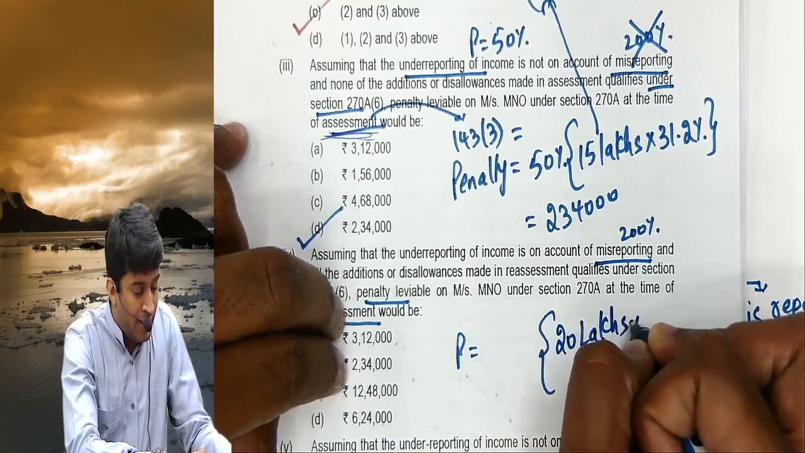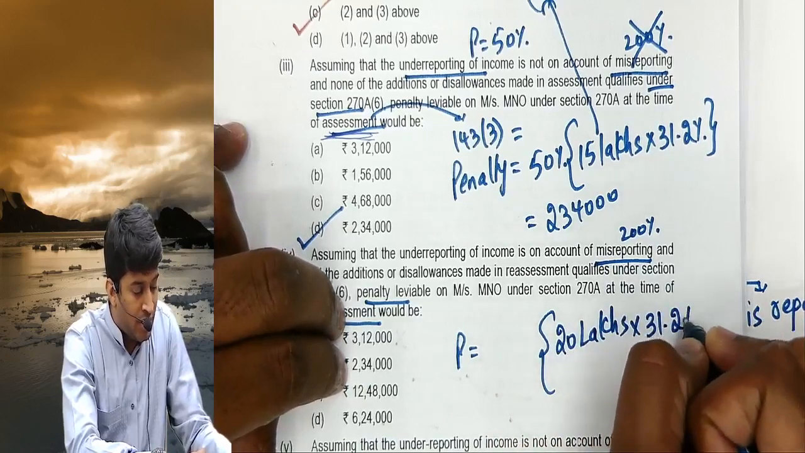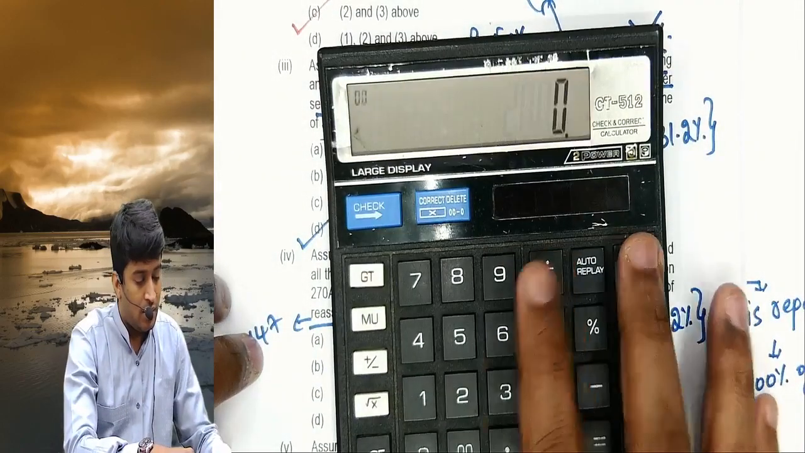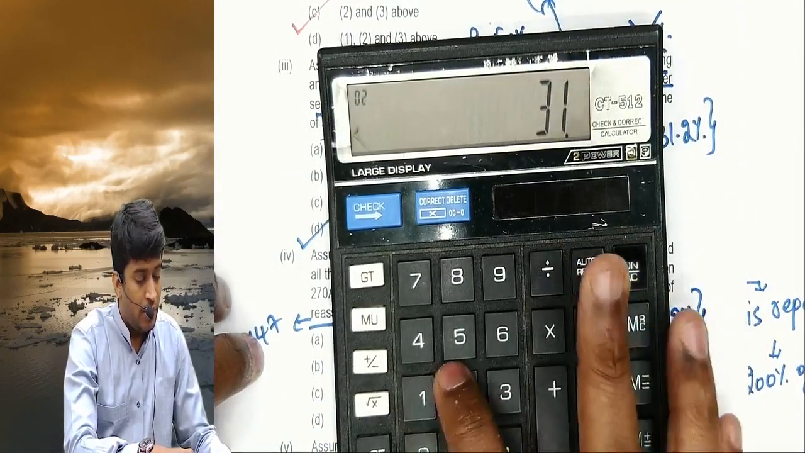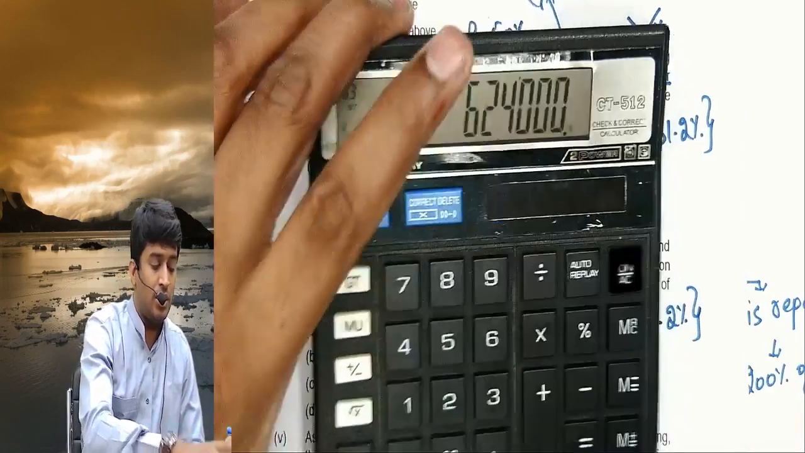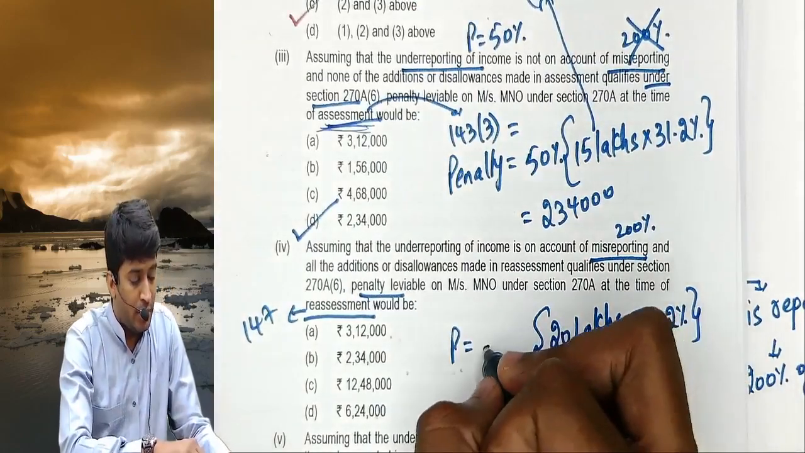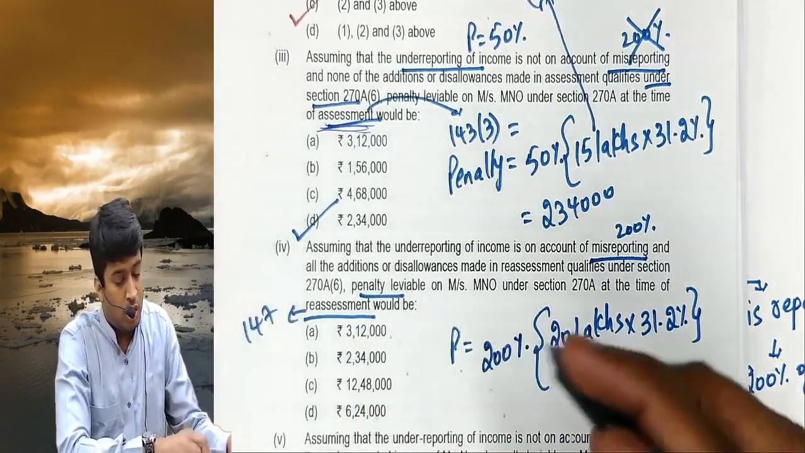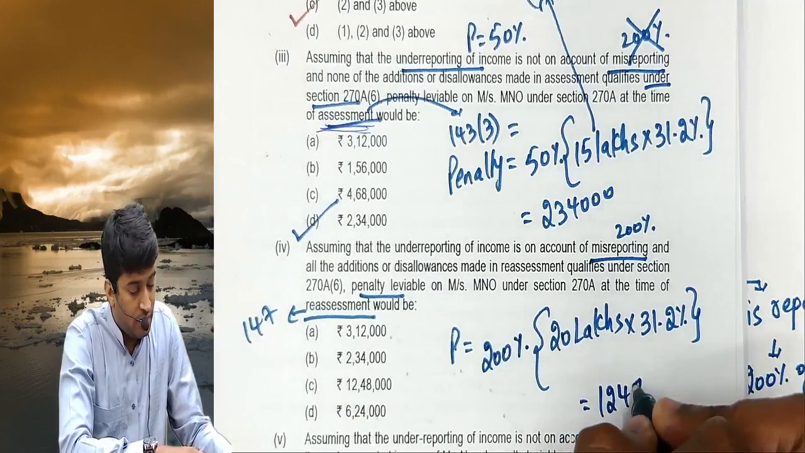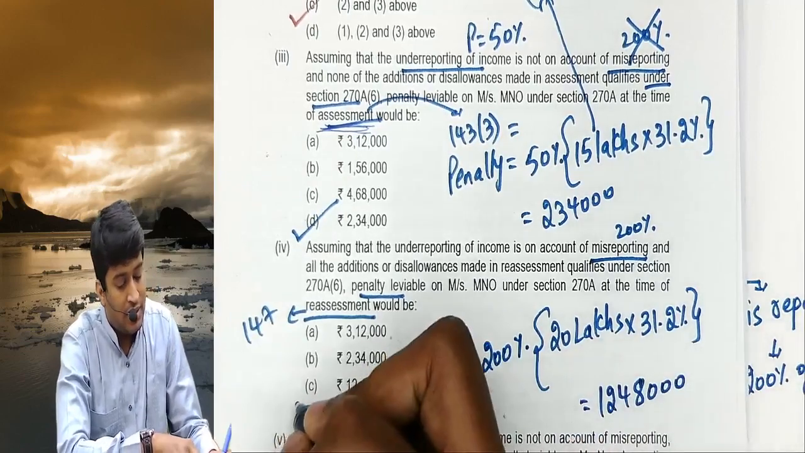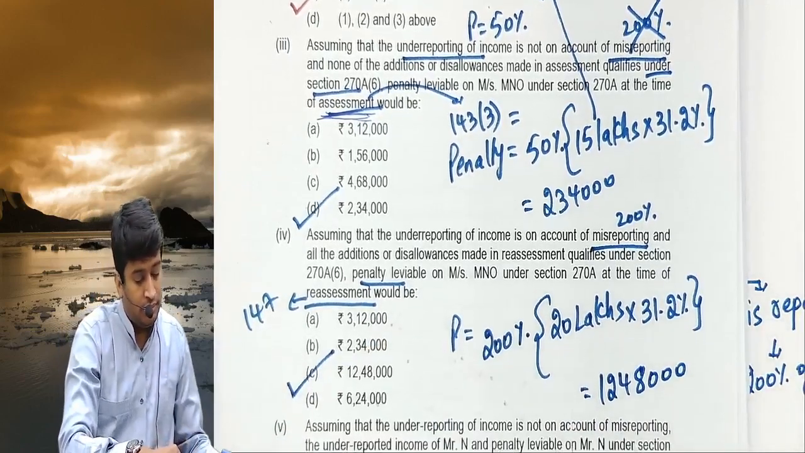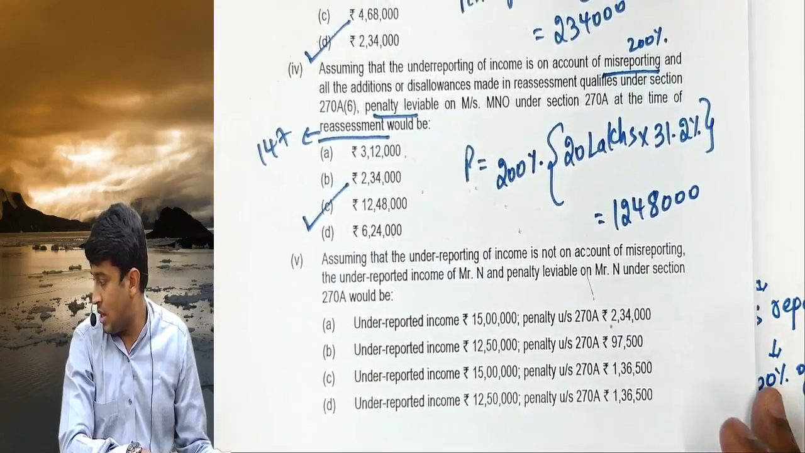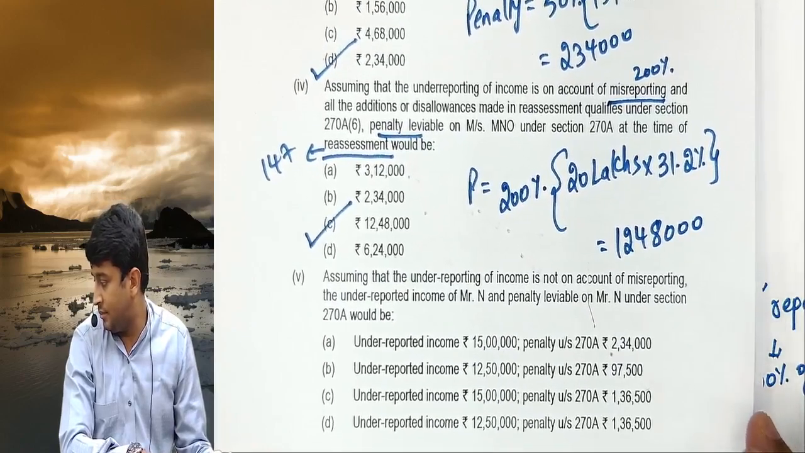On 20 lakhs calculate tax at 31.2%. 20 lakhs into 31.2%, 6,24,000. Penalty percentage will be 200% of that, into 2, 12,48,000. Answer is option C.